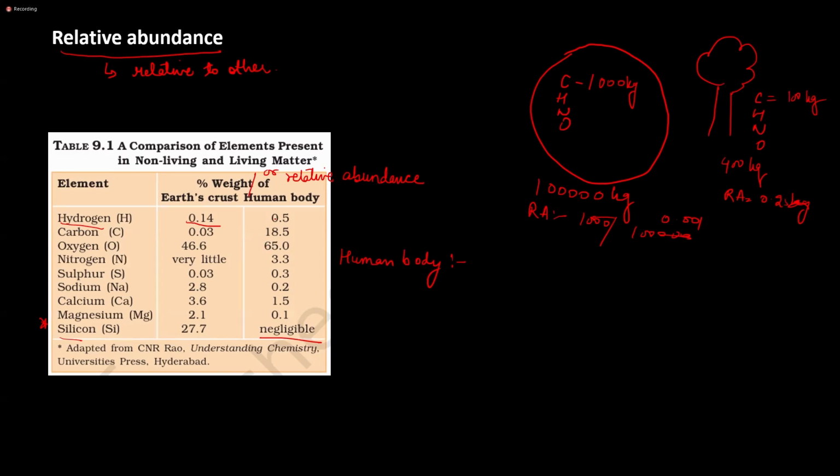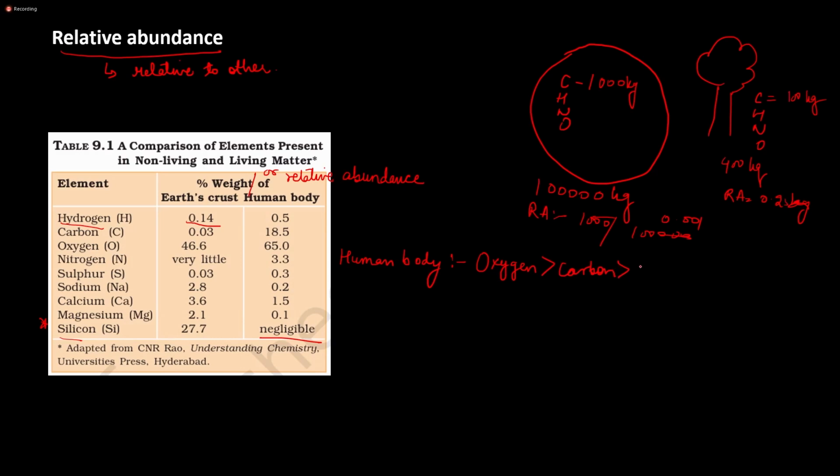The most abundant element is, first of all, oxygen. After that, carbon is the second most abundant element.